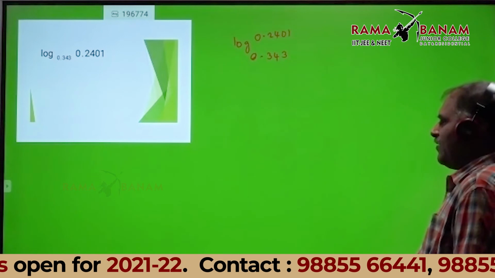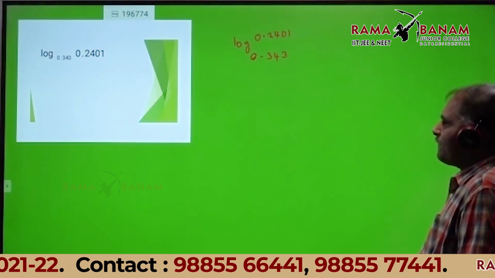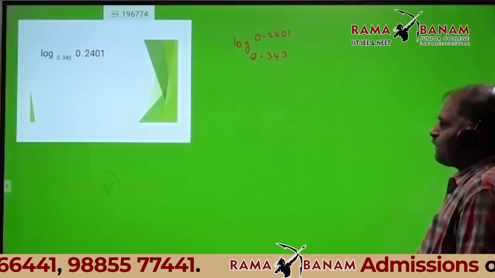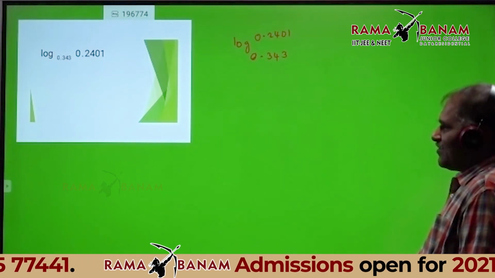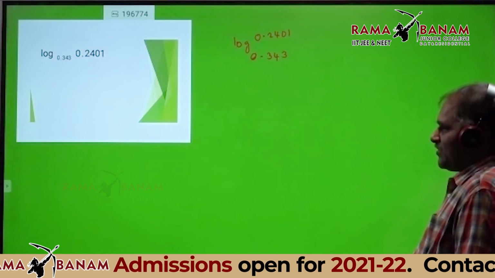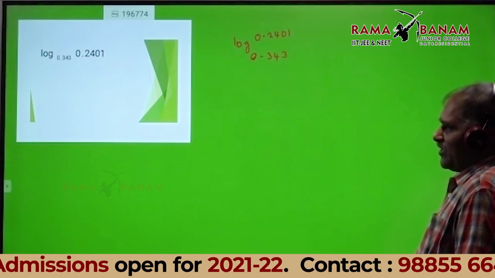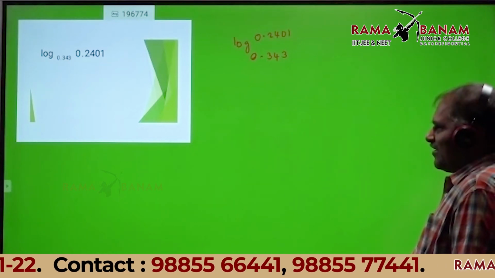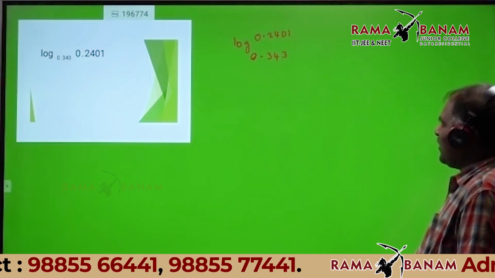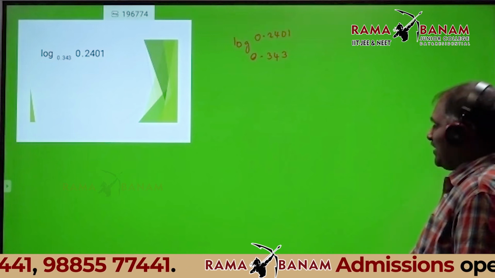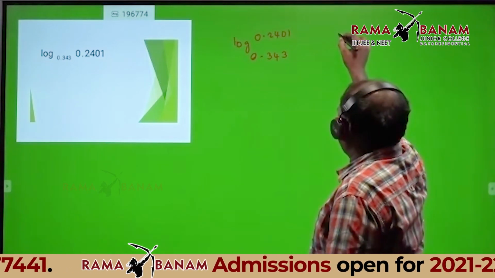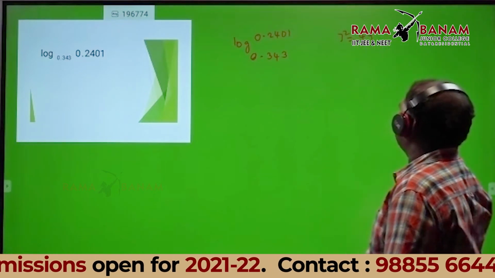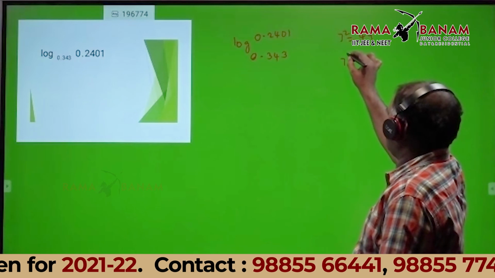Anyone getting an idea? Look at 0.2401 in front of log. Divisible by 7 or not, you can see. What is 7 square? Equal to 49. What is 7 cube?